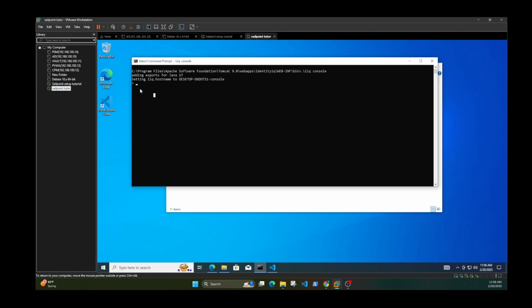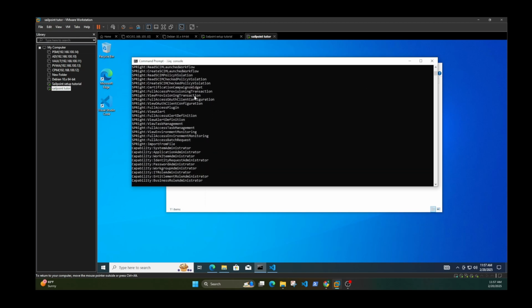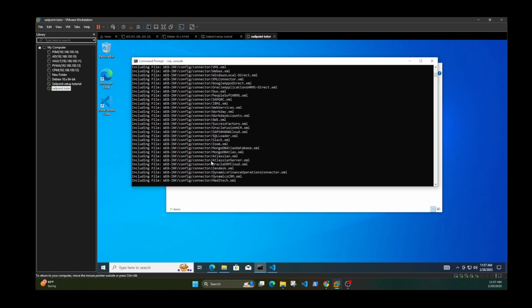Okay, now you're going to run import init.xml to set up all the artifacts for SailPoint.